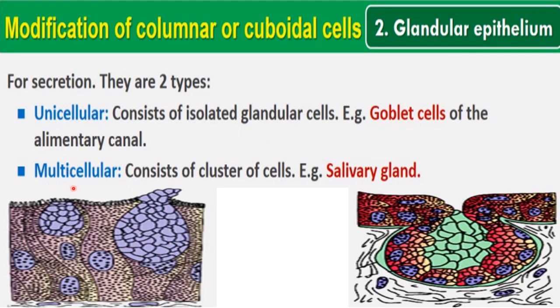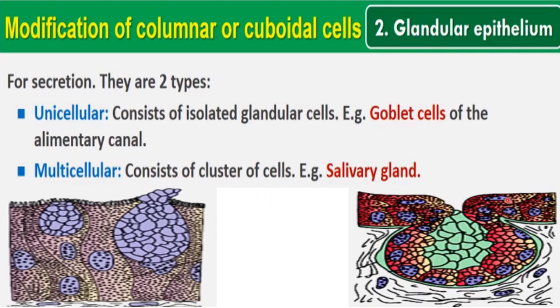Next is multicellular glandular epithelium, and it consists of a cluster of cells. For example, in our salivary glands, from where our saliva is secreted, that cluster of cells is found, and that is called multicellular glandular epithelium, right?